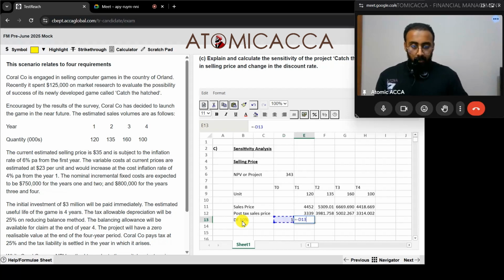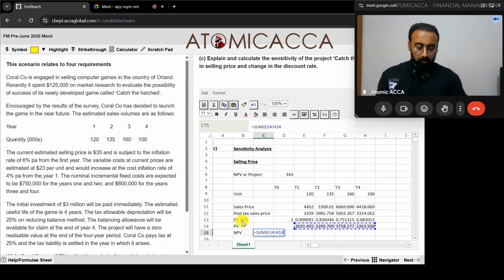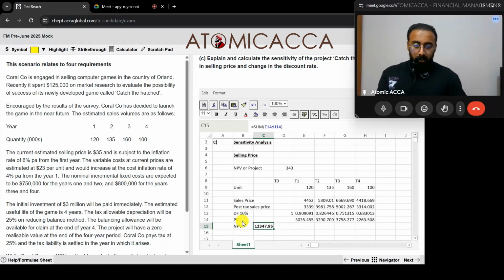We'll have 1 divided by 1.10, and if I copy paste for all the years, I'll get this. Then the present value will be equal to this one into this one. Then if I take the sum of all these numbers, we get the NPV of sales.